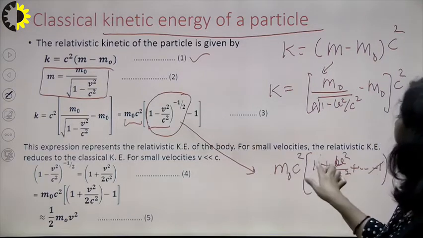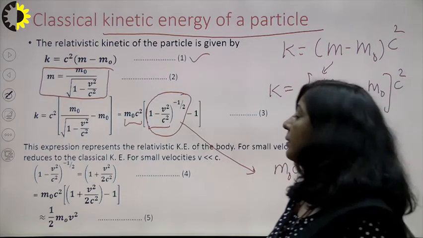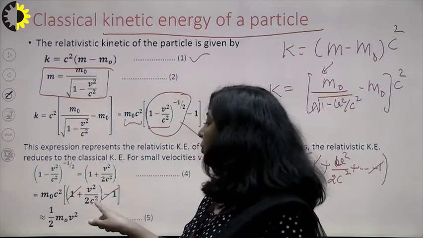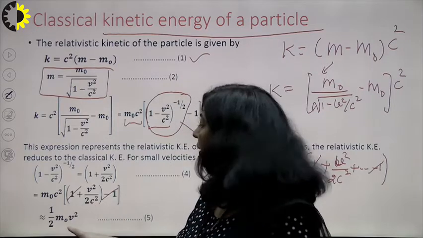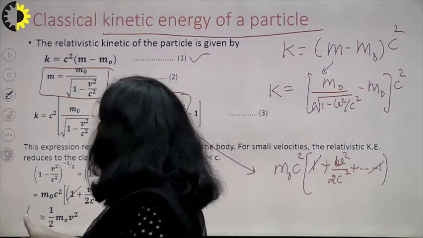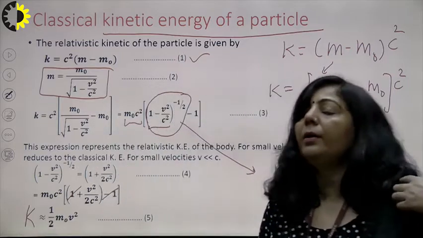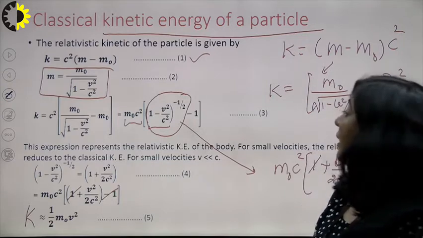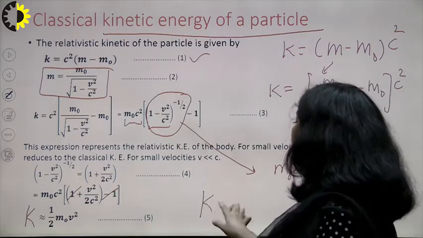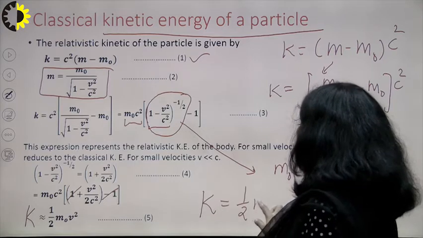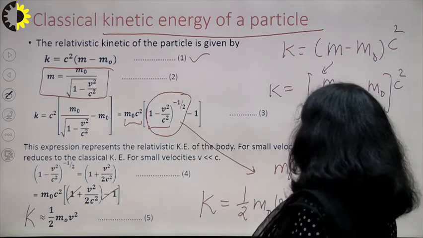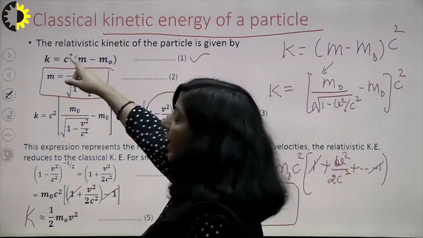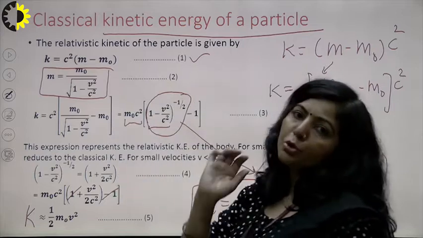So minus 1 and plus 1. So what is the remaining term here? The remaining term is only v square upon 2c square. Now 2c square will get cancelled, and what you are getting is half m naught v square. And you know what half m naught v square is? That is your classical kinetic energy. In classical mechanics, the kinetic energy is half m naught v square. So this is your classical kinetic energy, meaning the result of relativistic mechanics finally approaches classical mechanics.